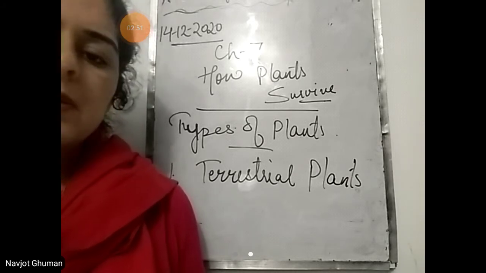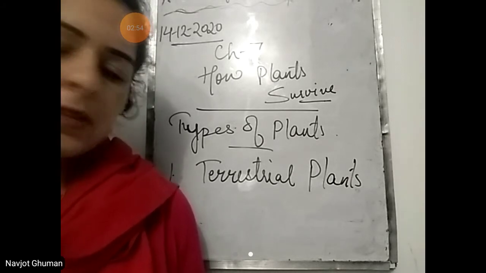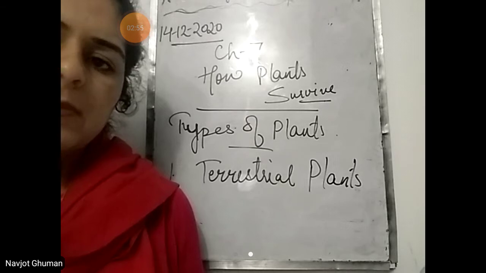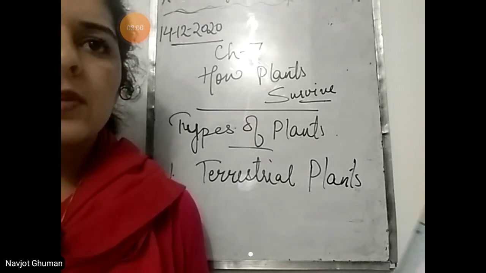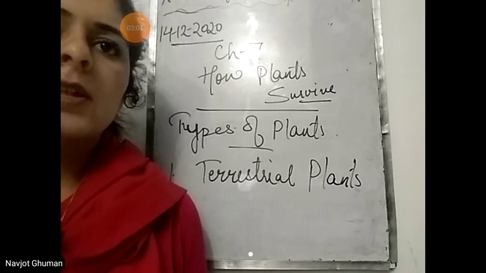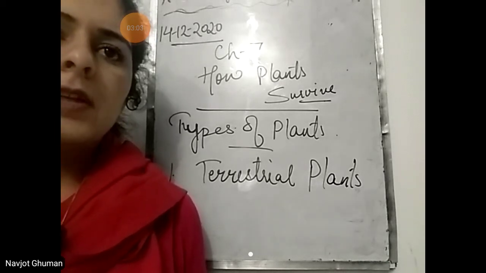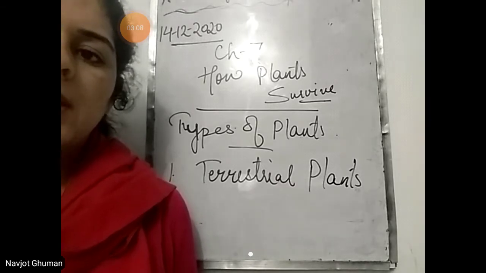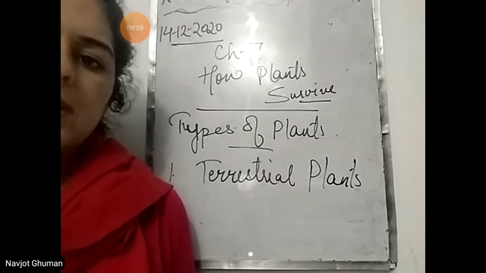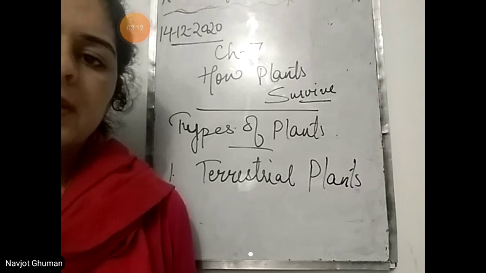For example, we'll find coconut tree on the sea coast, but we cannot find it in the desert because it can survive in salty water. It receives heavy rainfall, or it grows where there is a lot of water, but in desert there is not enough water for the growth of that plant, so it grows over there only.